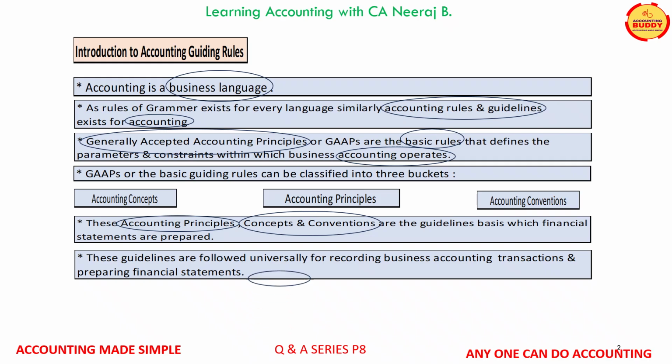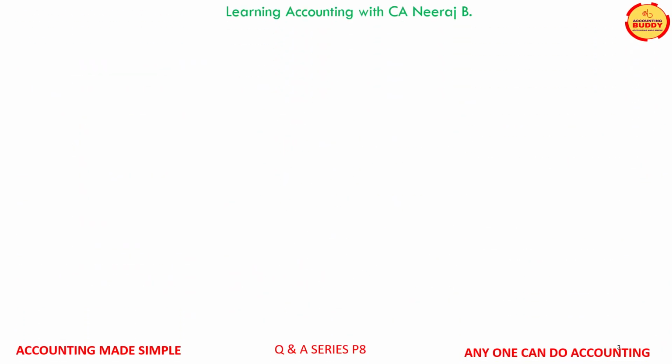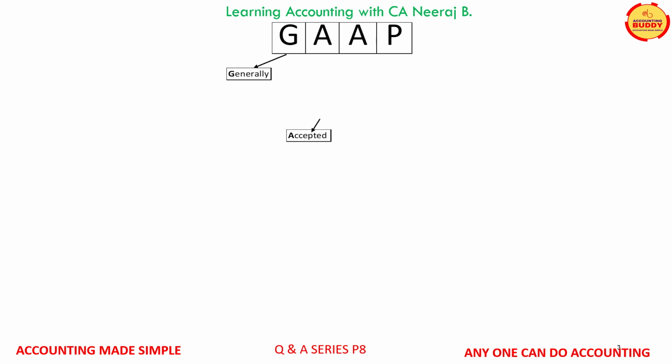These guidelines are universally followed for recording business transactions and preparing financial statements. These rules are followed in giving accounting treatment to various items of assets, liabilities, equity, expenses, and revenue of the business. We will discuss accounting concepts, principles, and conventions in detail in our next slides. Let us now understand the word GAAP. It is generally accepted accounting principles.